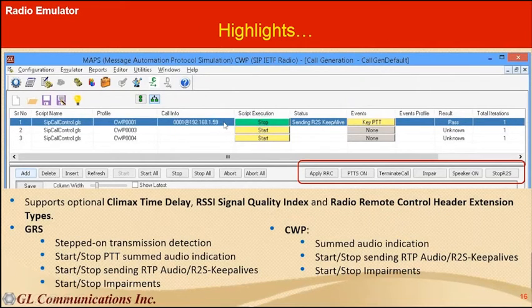So apart from this, we can select a call and apply these events. Basically, these events are the radio remote control bits that we are going to issue to the radio, and the next one is the PTT summation bit, and we can terminate that call or we can apply impairments. So basically these are packet loss, packet effects, or introducing latency. And I can even play the voice coming on the call by clicking on this speaker button. I can even stop the R2S transmission in between.